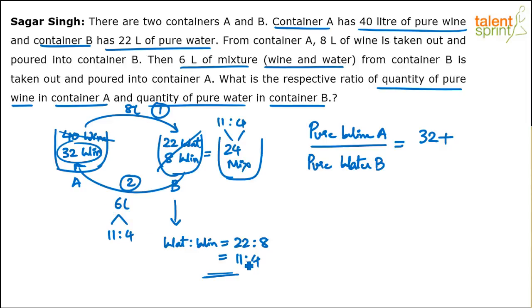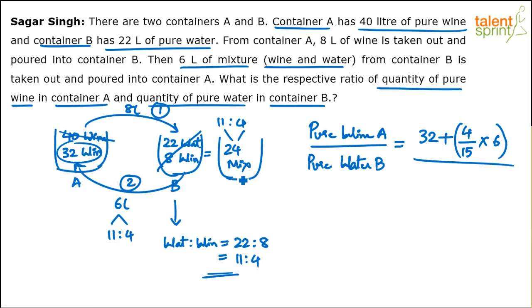You divide 6 liters into a total of 11 plus 4, 15 parts. In that, 4 parts will be wine. So I can say 4 parts out of a total of 15, of 6 liters. So 32 liters of original pure wine, plus 4 by 15 into 6 liters of wine which has been poured from container B to container A, divided by pure water in container B.